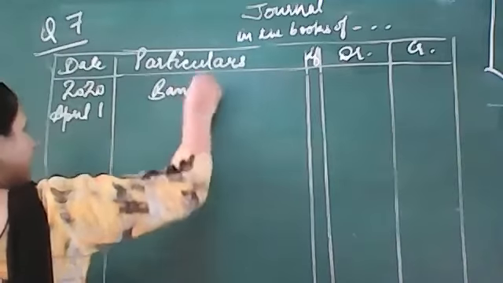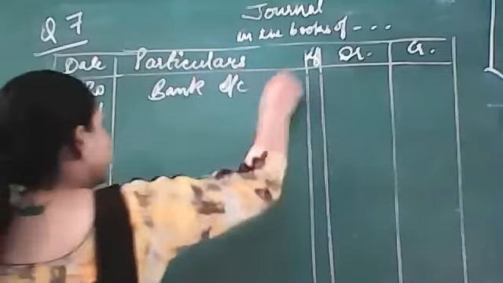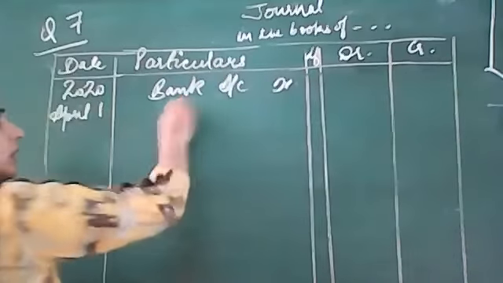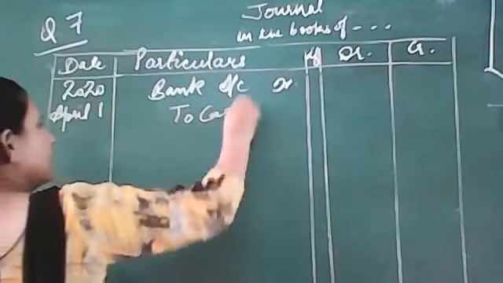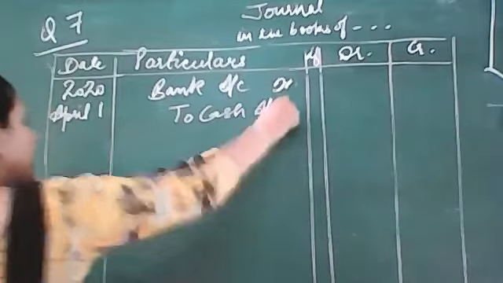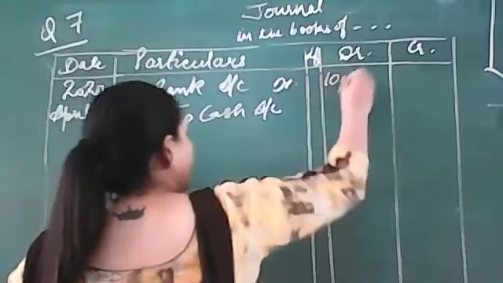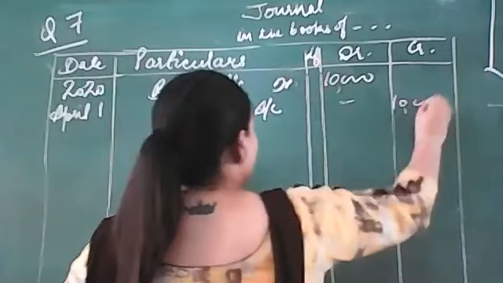Bank account debited, money came into the bank. From where? What is going out? Cash is going out. Bank account debited to cash account. What is the amount? 10,000. Narration you can write on your own. Being cash deposited. Okay?